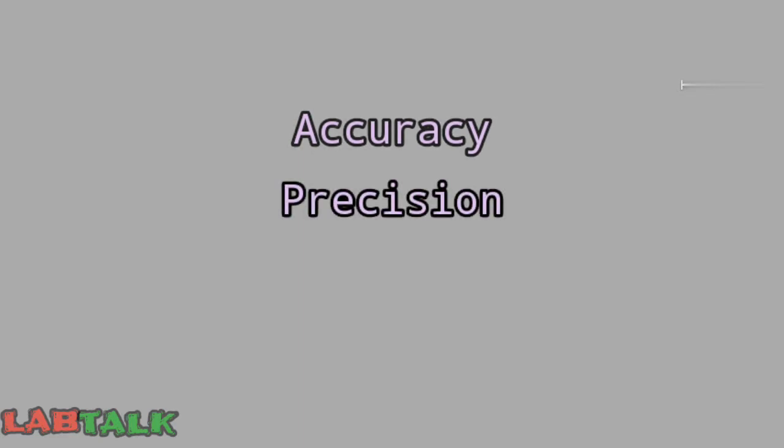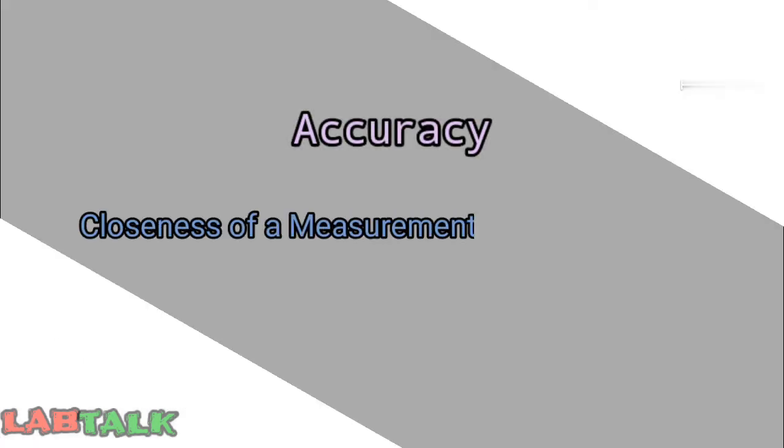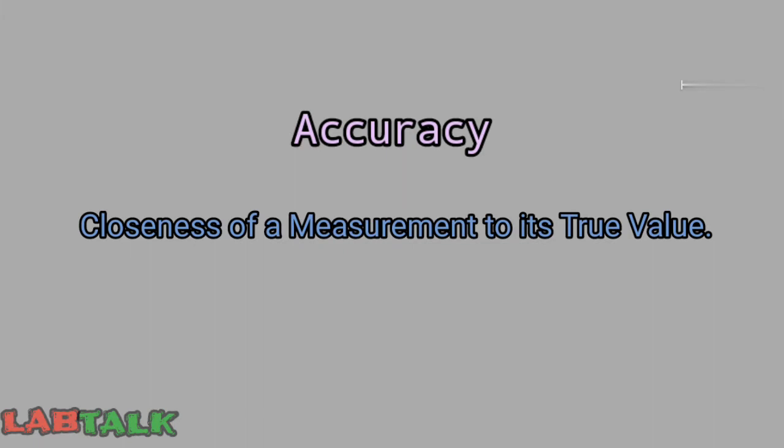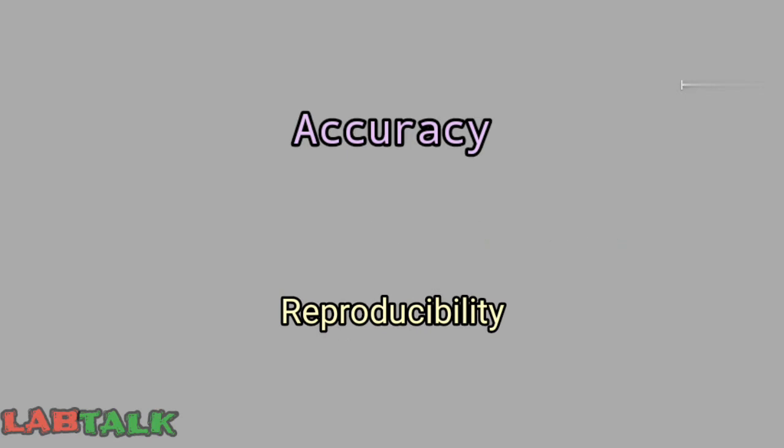When a measurement is repeated many times, the result is a mean that is very close to the true mean. Now this accuracy is the closeness of a measurement to its true value. So it is a measure of reproducibility, where you can see how accurate your reports are and you are getting your values close to the true value of the measurand.